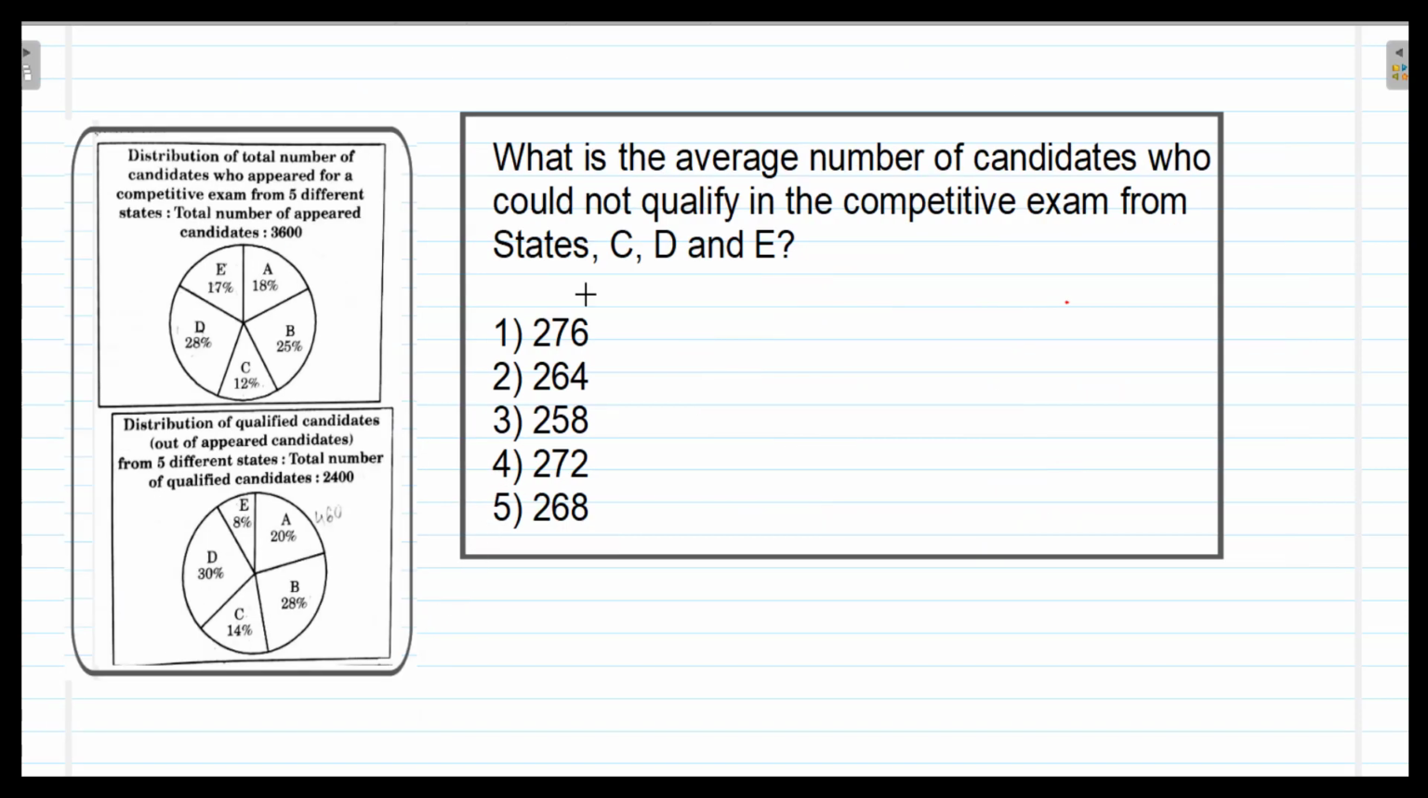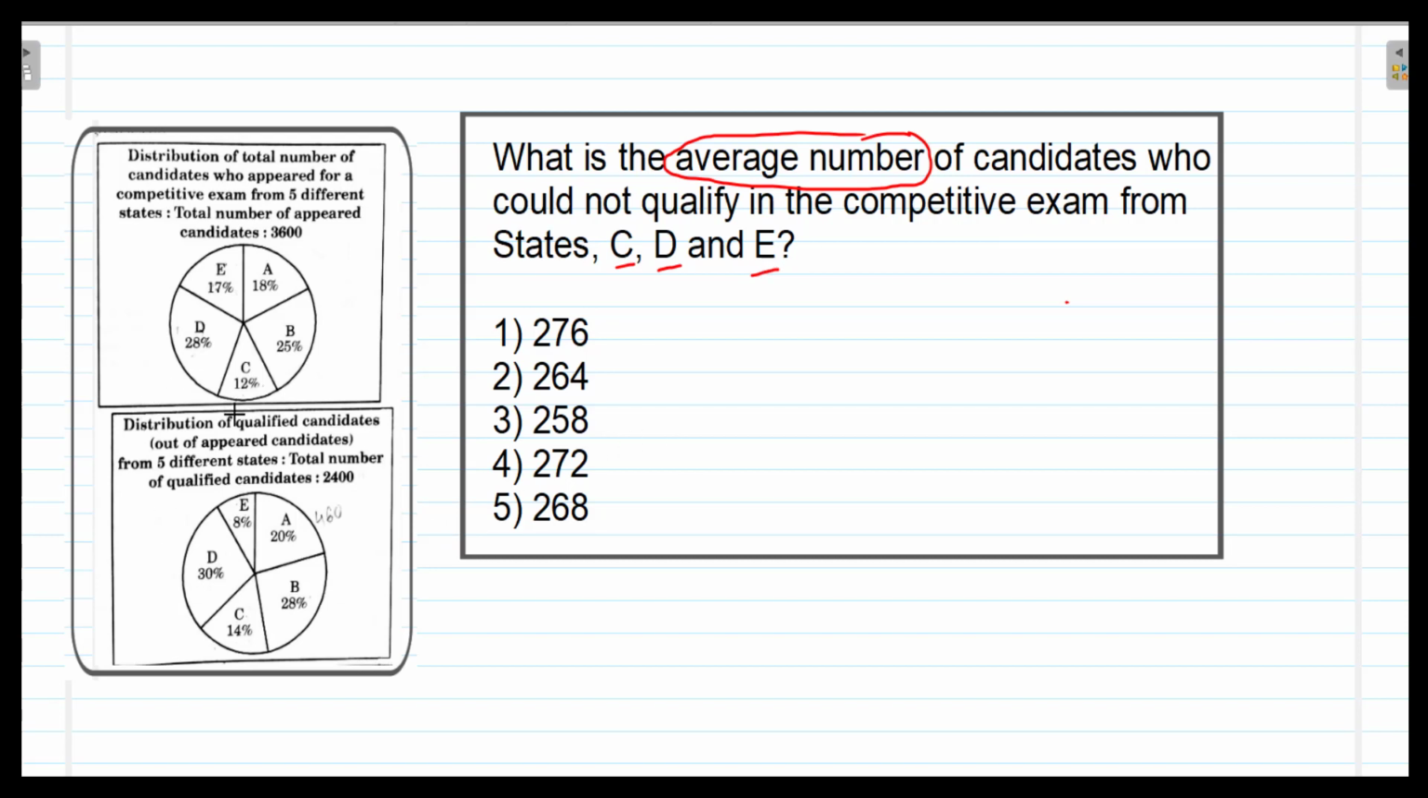Here the second question is on the screen. What is the average number of candidates who could not qualify in the competitive exam from state C, D and E? We have to find the average number of candidates. It means we will require the actual number. So when there is a requirement of actual number, we will have to multiply by 12. Correct. So first we will have to find the qualified candidates from the C, D and E.